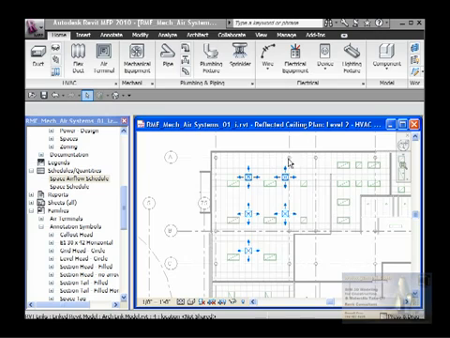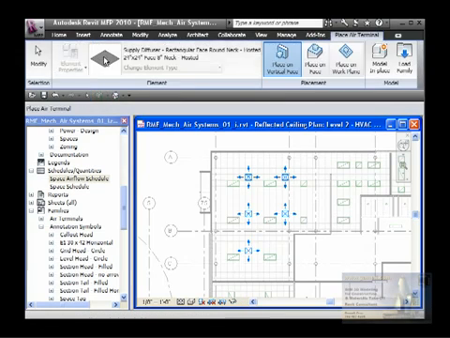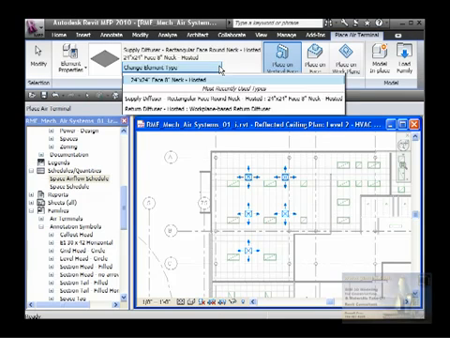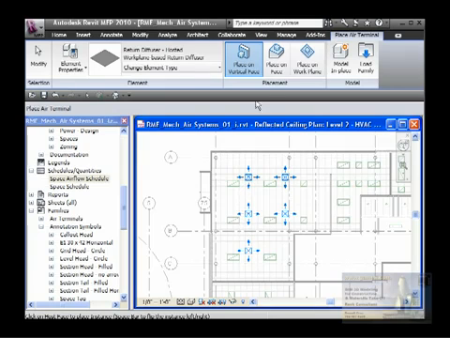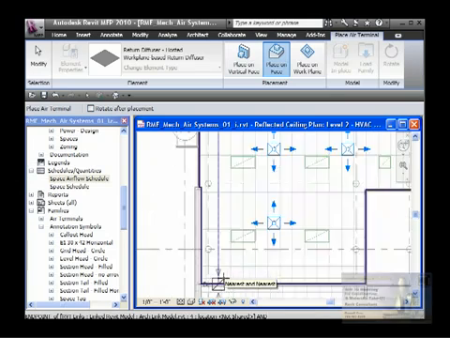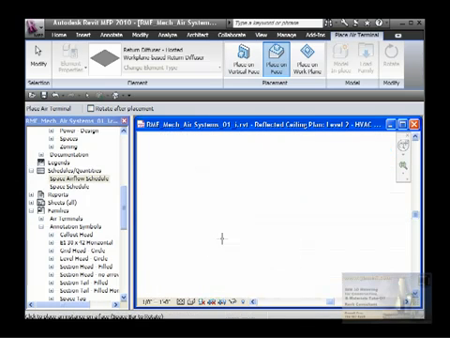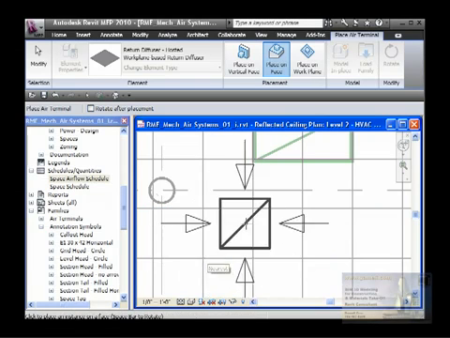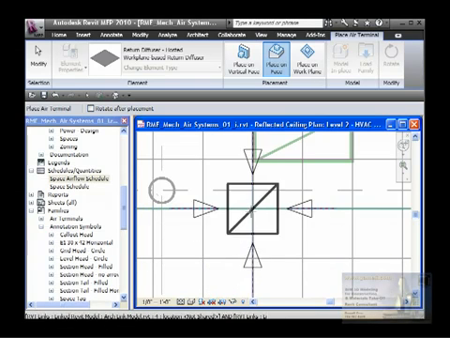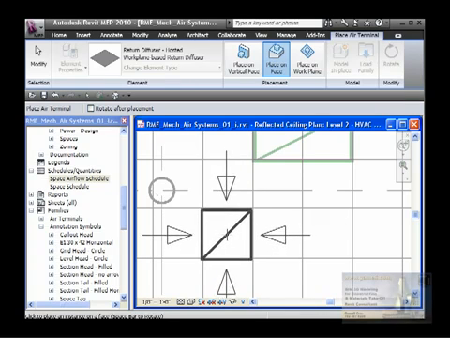Now let's look for the return diffuser. So on air terminals, I should look for the return diffuser, and this is the return diffuser, hosted. And again, I choose face, and I want to put one to show something here. Did you see it doesn't snap to a corner? I cannot put it precisely like this.